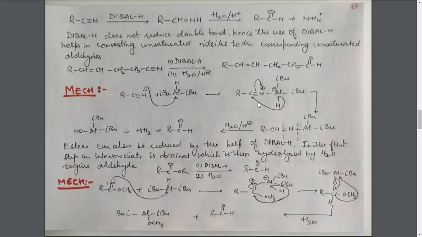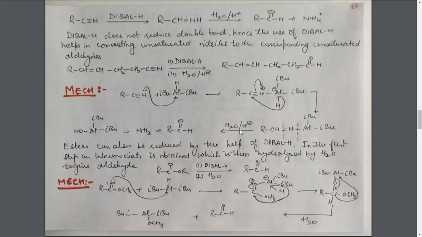Next, after the loss of this H negative ion, this H negative ion will move to this carbon atom. Why? Because the nitrogen atom is having the positive charge, and because of the positive charge it will take up its electron. As a result, this carbon atom will become positively charged and the H negative ion will move to this carbon atom. As a result, this structure is formed, R with C, along with this carbon atom it will become CH with double bond N, then single bond aluminum, and the 2 isobutyl groups.